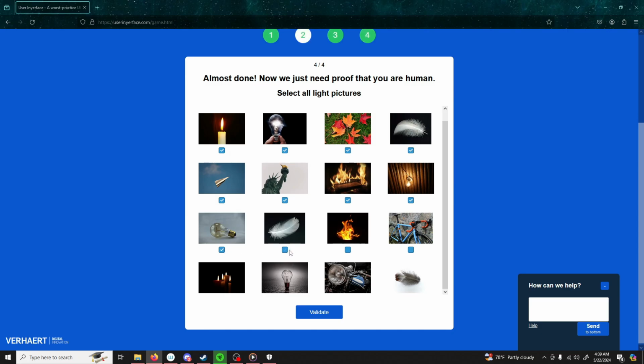Definitely candles, again, another light bulb. This is a motorcycle light, and a feather that is light. Now again, I don't necessarily understand how a bicycle relates, but let's find out if it will validate us.